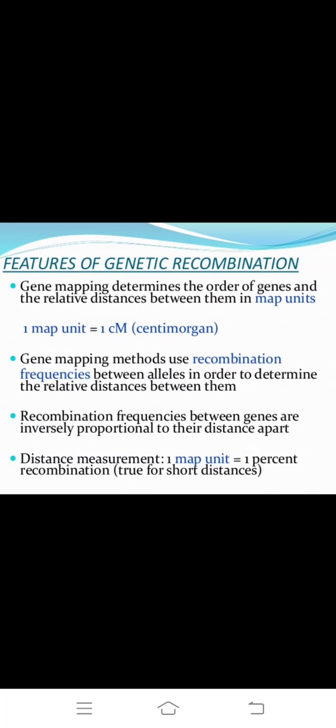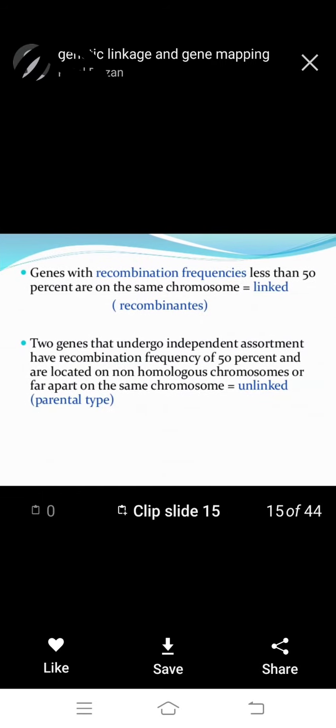Okay, true for short distances. Genes with recombination frequency less than 50% are on the same chromosome.